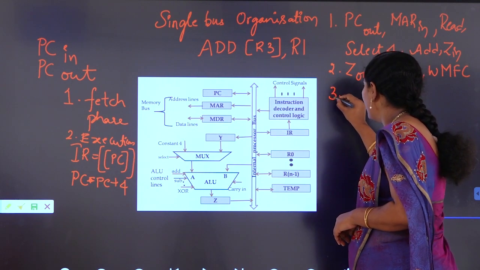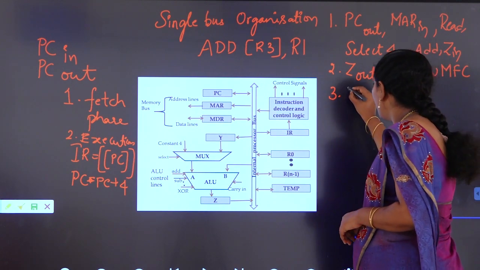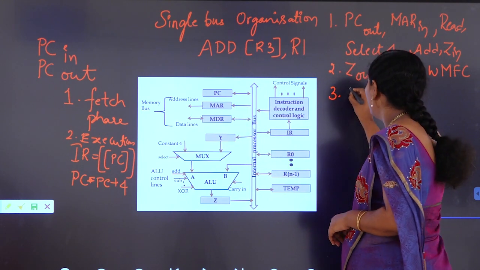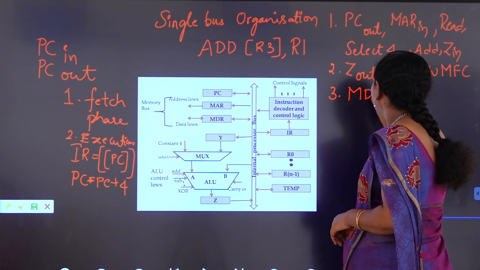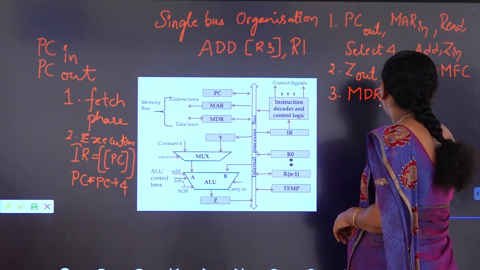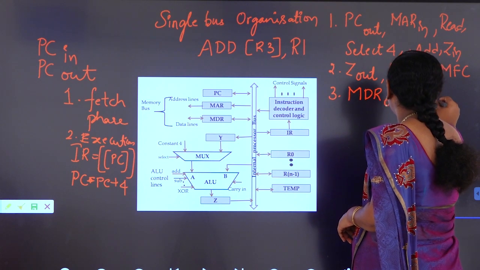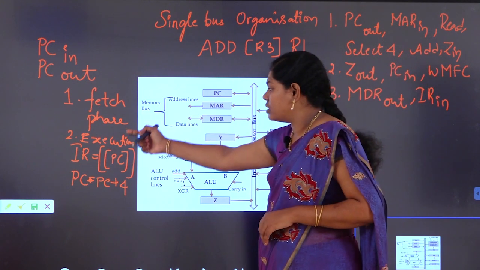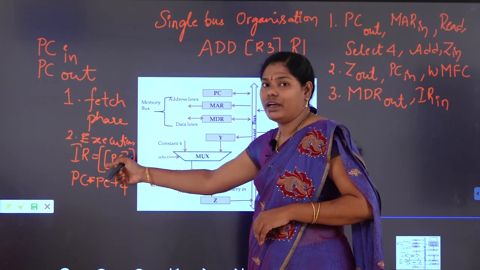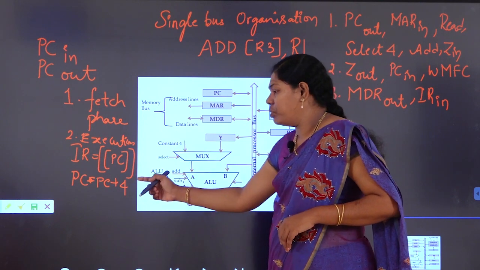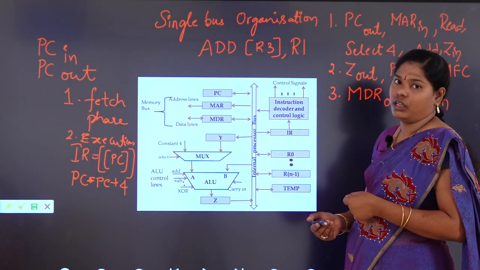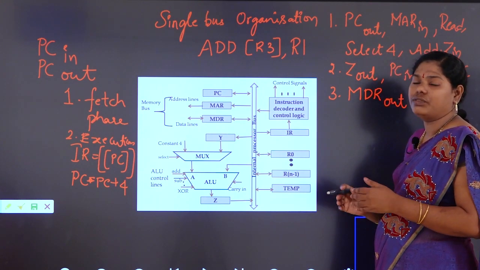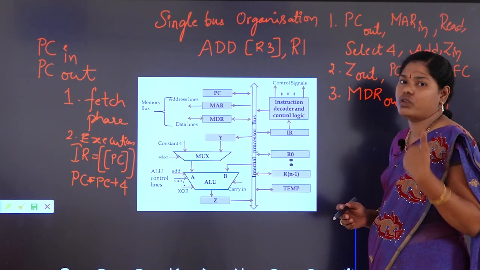Now once the read operation is completed, the data is available in MDR. This should be copied to IR. So MDR out, IR in. With this, the fetch phase is completed, that is, the IR contains the instruction and the PC is pointing to the next instruction. These 3 steps are common for every instruction, that is, fetching of an instruction from the memory to the processor.